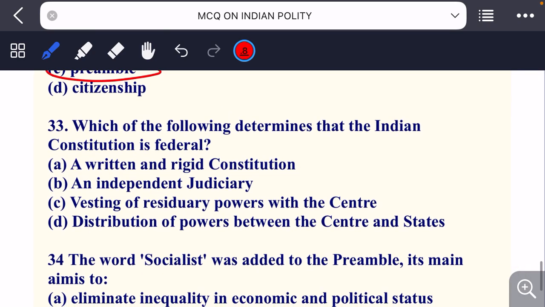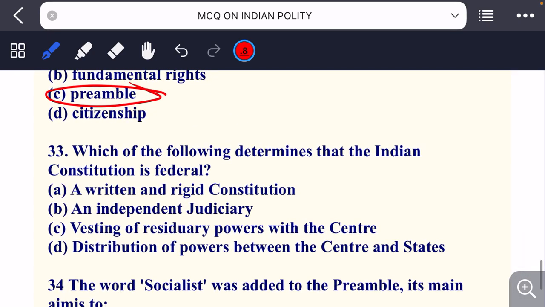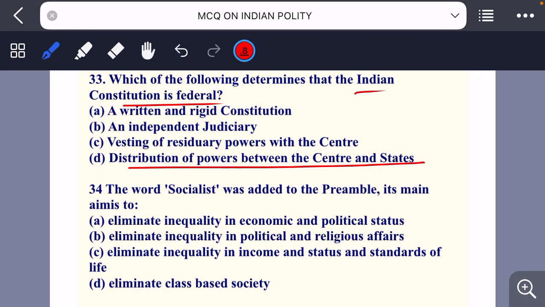Which of the following determines that Indian Constitution is federal? A written and rigid constitution, an independent judiciary, vesting of residuary powers with the center, distribution of powers between center and states. So the answer here will be distribution of power between center and states.